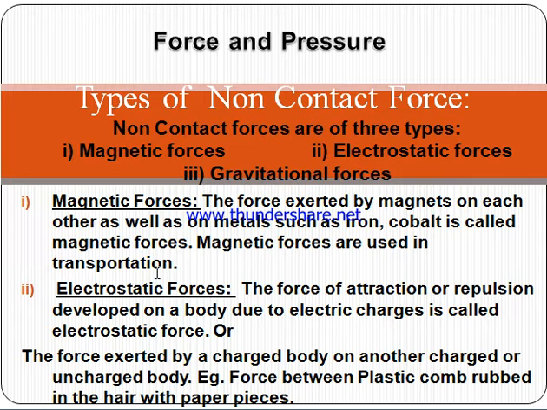These papers get attracted. What kind of force is there? This is the electrostatic force present between the paper and the plastic scale. You can also use a plastic comb, which can show the electrostatic force.